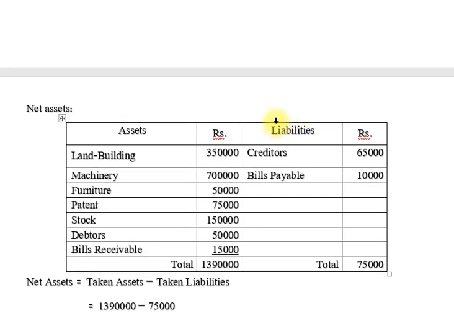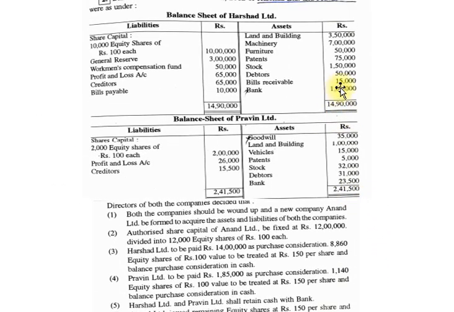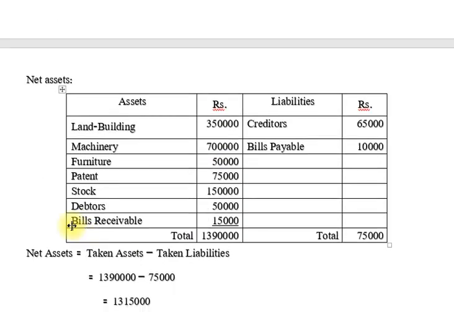Okay, so friends, you can see land and building 3,50,000, machinery 7 lakhs, furniture 50,000, patent 75,000, stock 1,50,000, debtors 50,000, bills receivable 15,000, total 13 lakh 90,000. Okay, because the difference is bank, we do not include it in our assets.